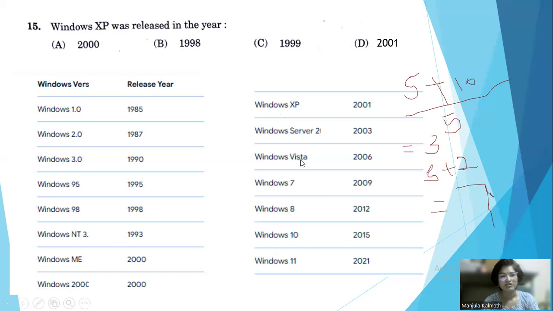Here the integrated networking concept was implemented in the operating system. In all the previous operating systems, networking was isolated from the operating system; we used to install additional software for the network. Then in Windows XP, networking as well as antivirus, everything was integrated in the operating system itself. Then Windows Server 2003, and Windows Vista in 2006.